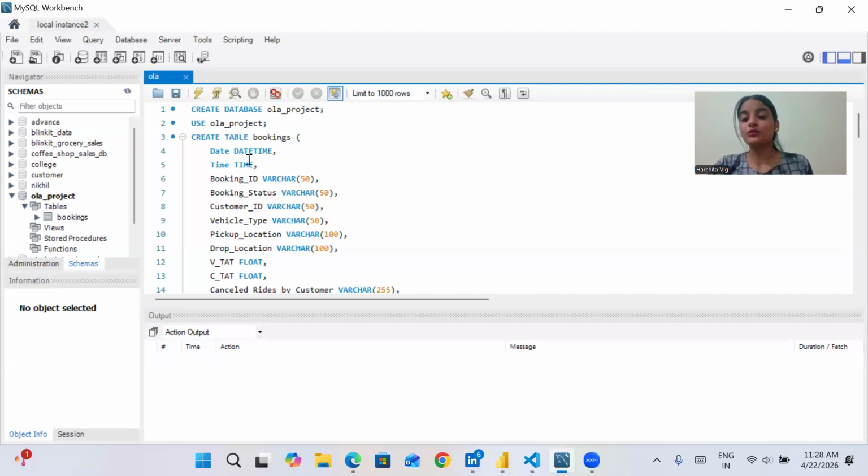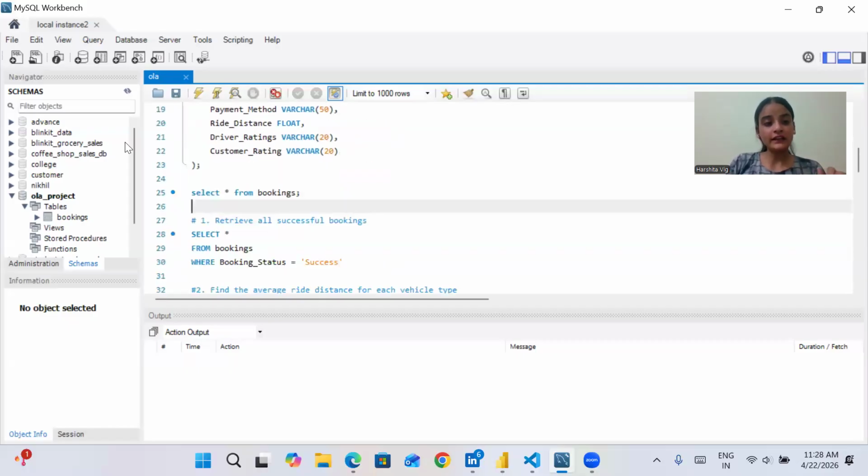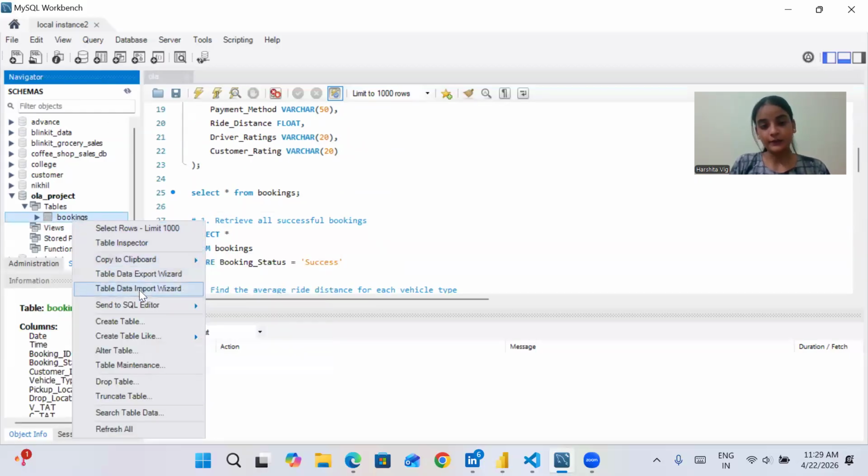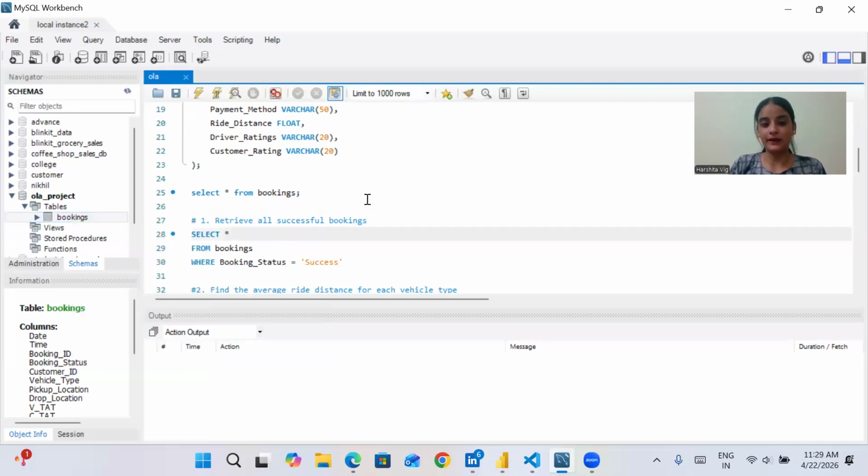Apart from this, if we are using CSV files and our data is very large, we cannot store that data in a CSV. We need a database, and for that we are using SQL, where we write our queries. So I first used the database Ola project and created a table. After creating the table, it is shown on the left side under schemas. From there, I imported my data using the table data import wizard.